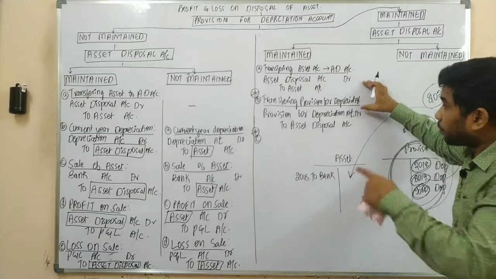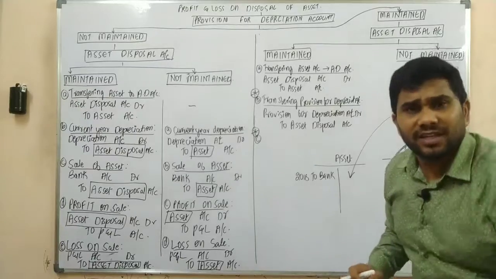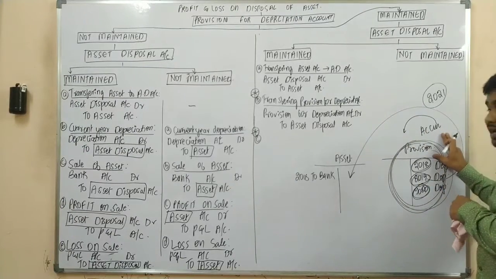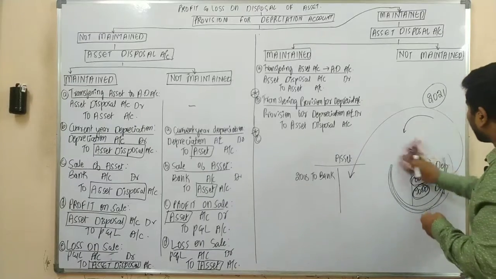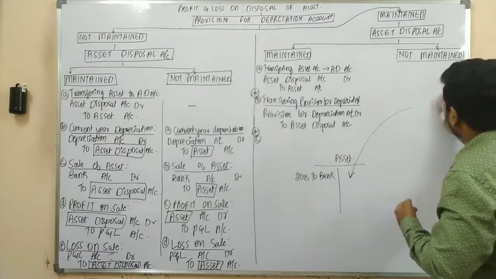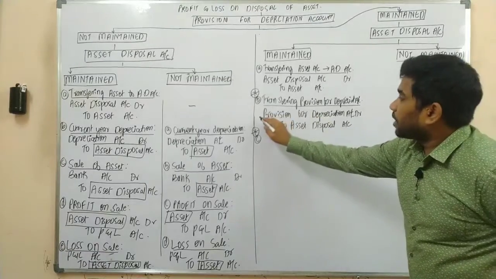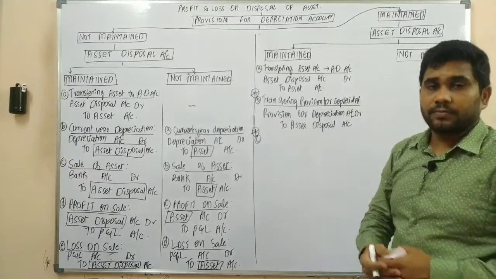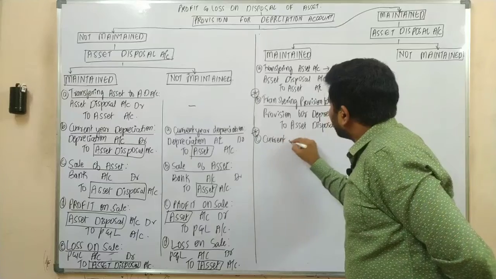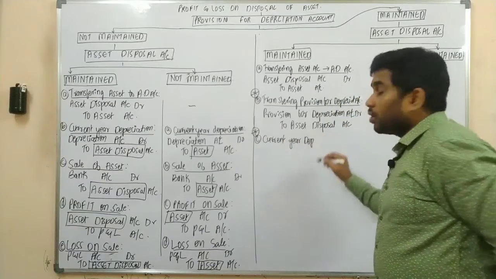In the provision for depreciation account, the depreciation would be accumulated only for the previous years. Yes or no? So that means in the current year, as the provision for depreciation account was already closed, you are supposed to depreciate the asset.